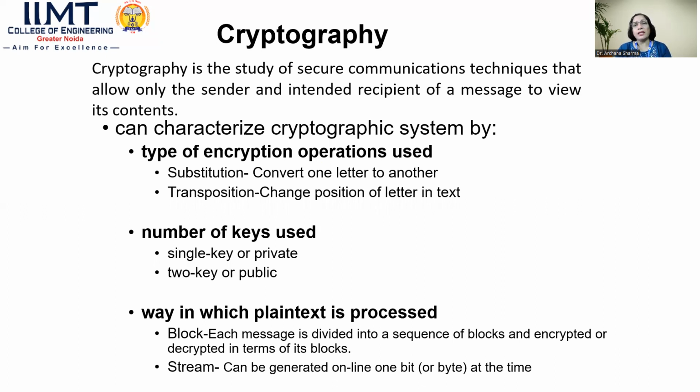Now, we will apply certain algorithms for encoding and decoding. So definitely certain encryption operations are involved in that. Here we have the types of encryption operations used in the algorithm, that is substitution and transposition. Substitution is converting one letter to another, which we'll discuss afterwards. Then transposition changes the position of letters in the text. So how to change the position? Instead of substituting, we will change the position. We will discuss it with an example.